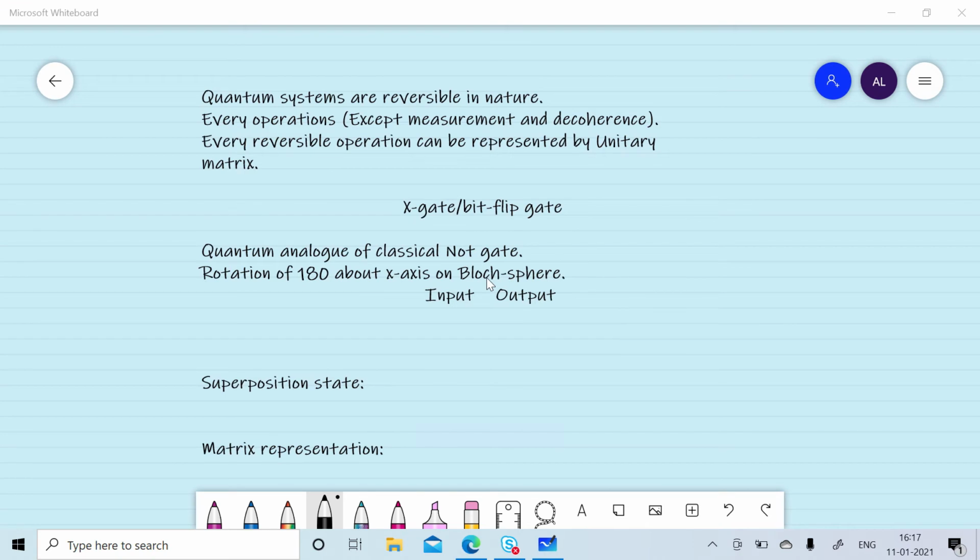Quantum systems are reversible in nature. Every operation except measurement and decoherence is reversible in nature. Every reversible operation can be represented by a unitary matrix, and we are able to define a one-to-one and onto function from input to output. Let's start with X gate.